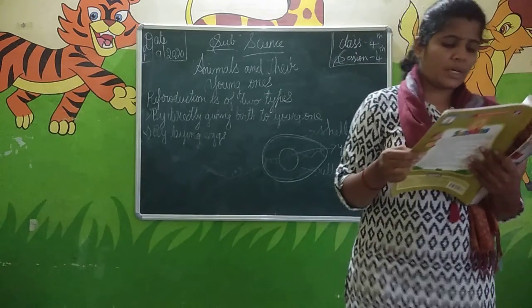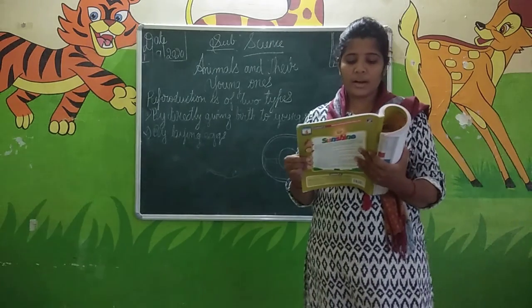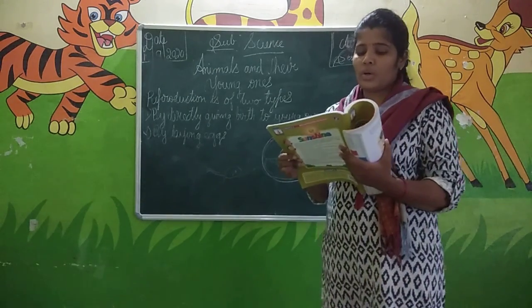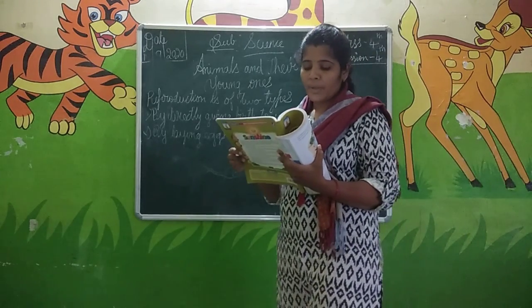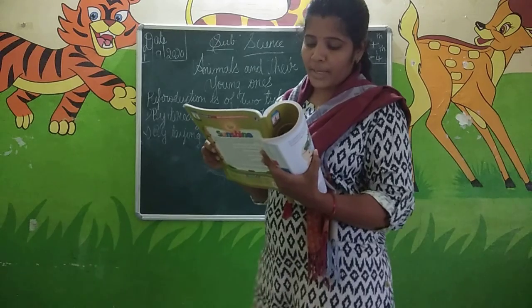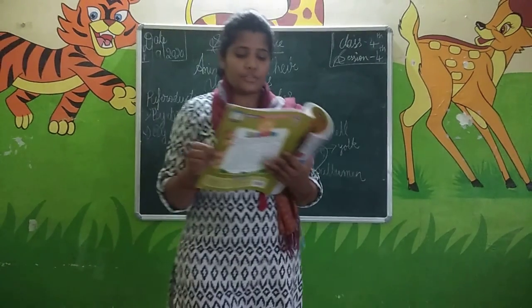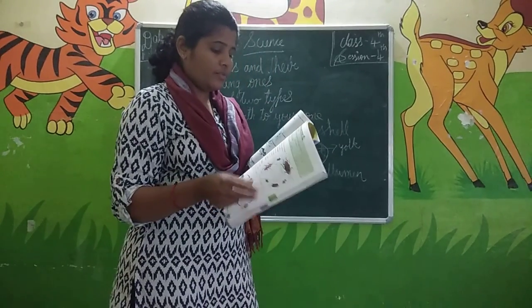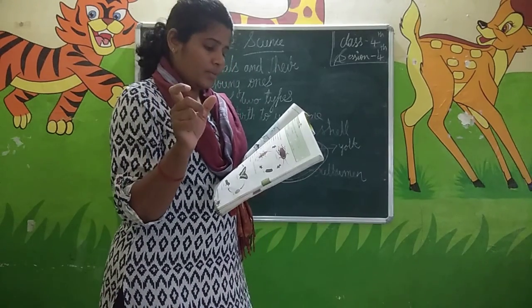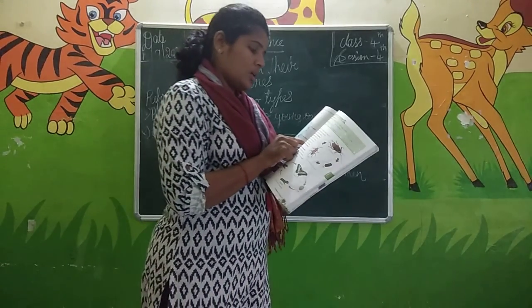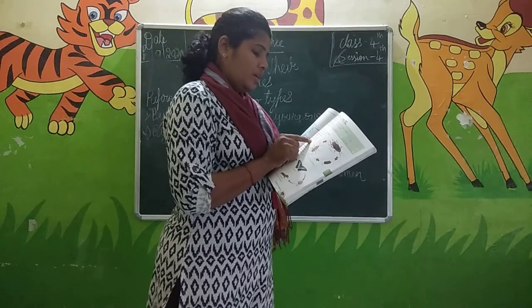Insects like grasshopper and cockroaches have 3 stages in their life cycle. The baby cockroach that comes out of the egg is called what? Nymph. Wings and reproductive organs are undeveloped in nymphs.